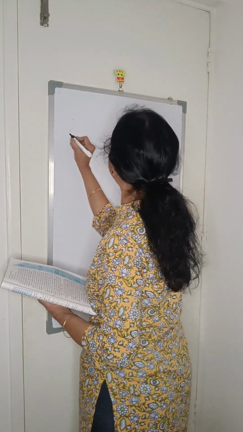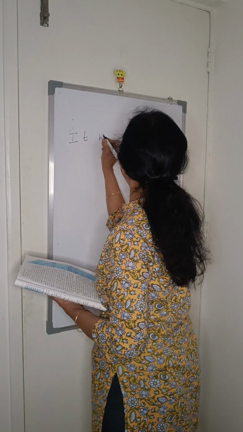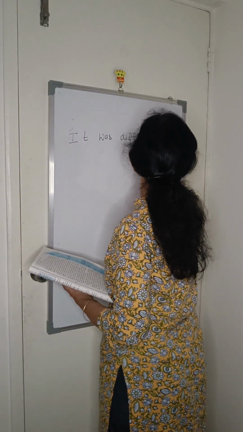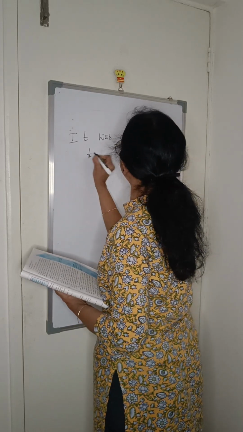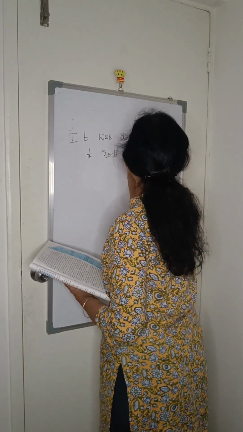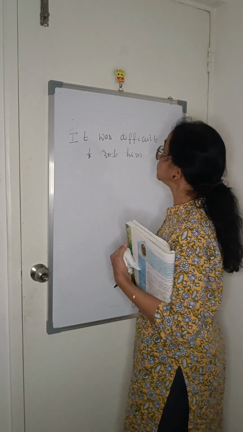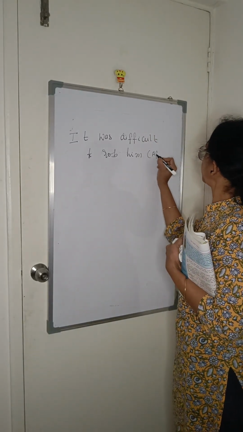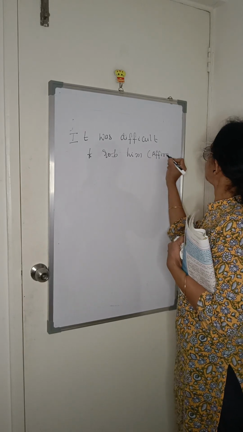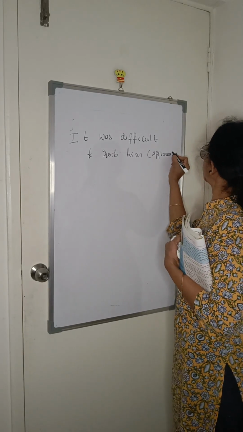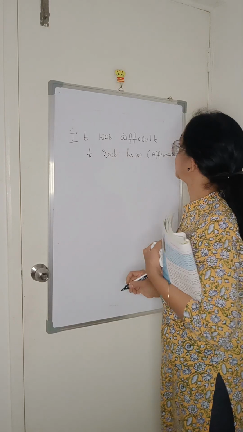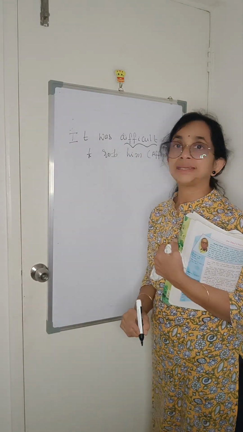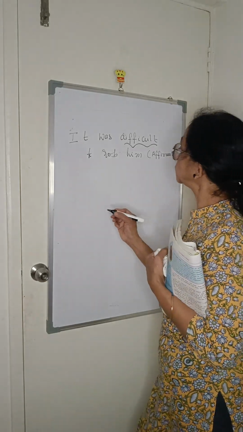It was difficult to rob him. See, this is an affirmative sentence, meaning a positive sentence. Difficult's opposite is what? Easy. So how do we change it into negative?